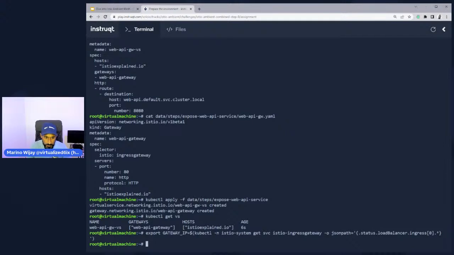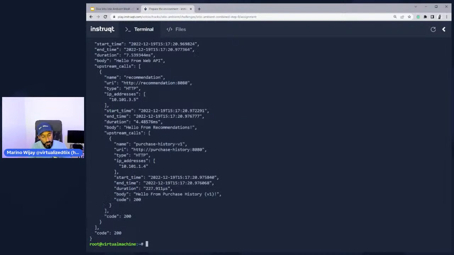So now on this root machine, if I run a curl command against istioexplain.io using the gateway environment variable I just created, I should get a 200 success code. And I do, which means this works just fine.